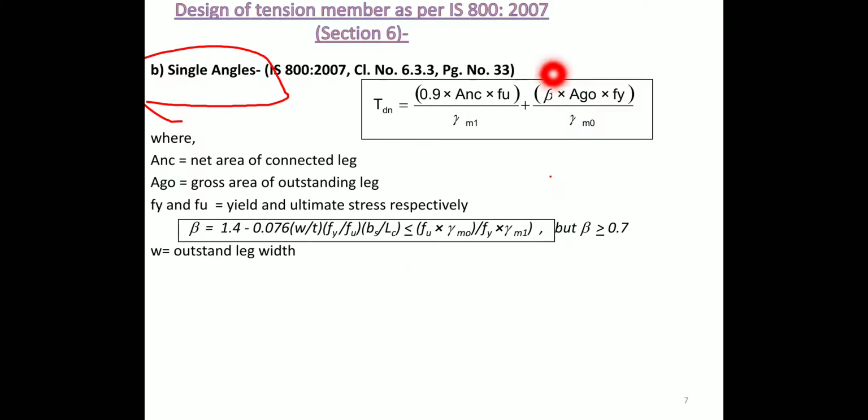In our equation the value is beta, so beta is calculated on the basis of this equation according to IS code 800:2007.